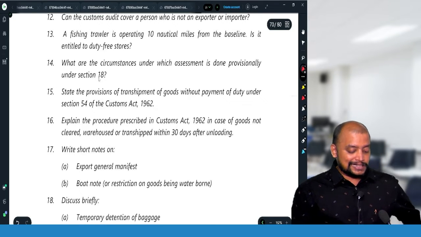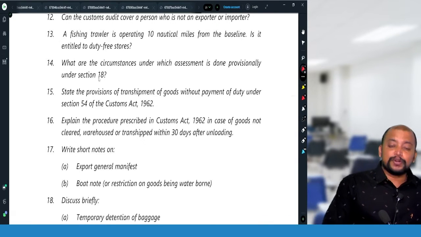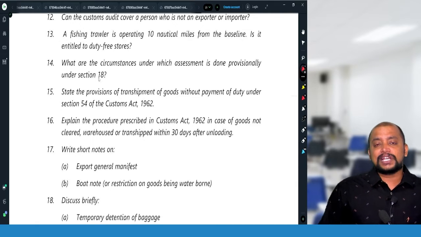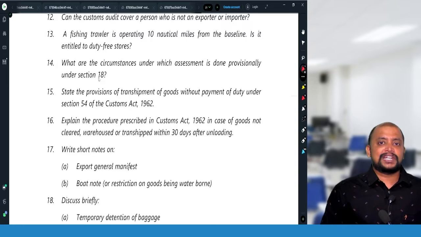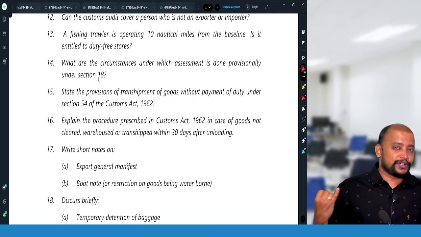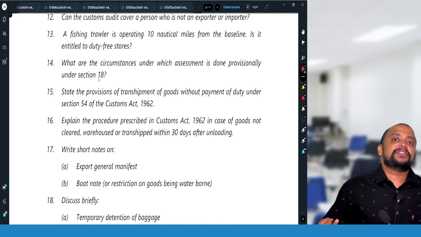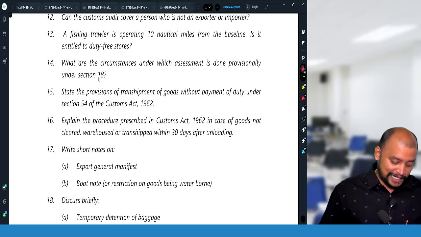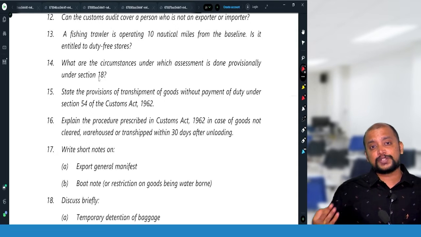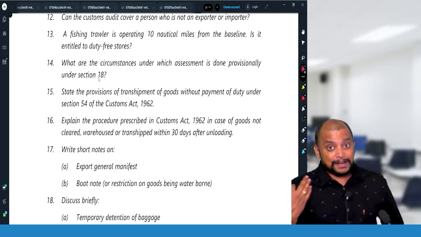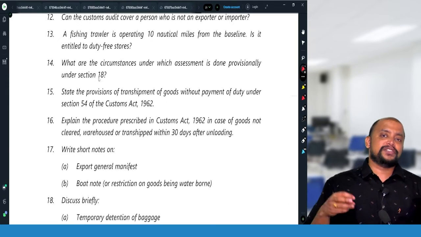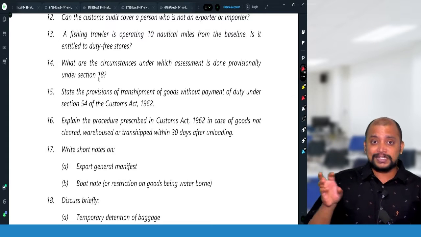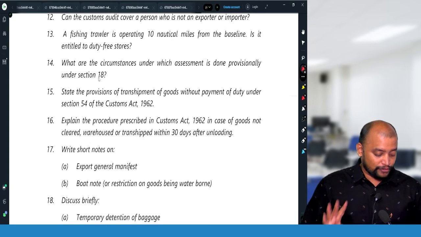What are the circumstances under which assessment is done provisionally under section 18? So, section 18, provisional assessment. We have different cases. Number one, the importer or exporter is unable to do the self assessment on account of value or rate. Or the proper officer wants a chemical examination or test to be conducted. Or the importer or exporter is required to submit documents but has not submitted them. Or the importer or exporter has submitted the documents but the proper officer is of the opinion that the documents are not sufficient. So, 4 cases.